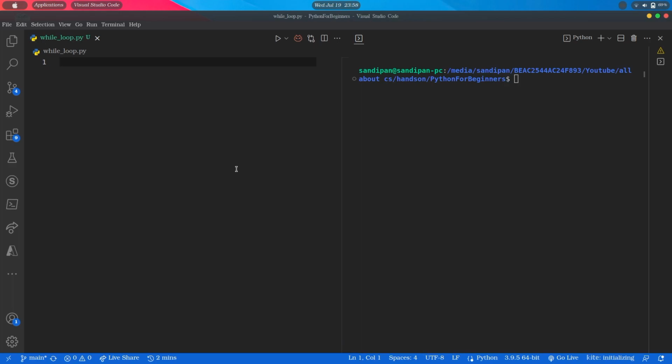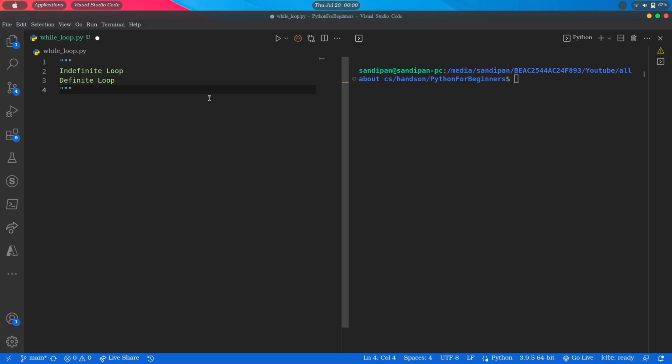Loops are essential programming constructs that allow us to execute a block of code repeatedly. They are particularly useful when we want to perform a task multiple times without writing redundant or repetitive code. In Python, we have two types of loops, the for loop and the while loop. Before jumping into loops, we have to know some basic concepts. In the concept of loops, we have two types of loops or iterations, that is, indefinite loop and definite loop.